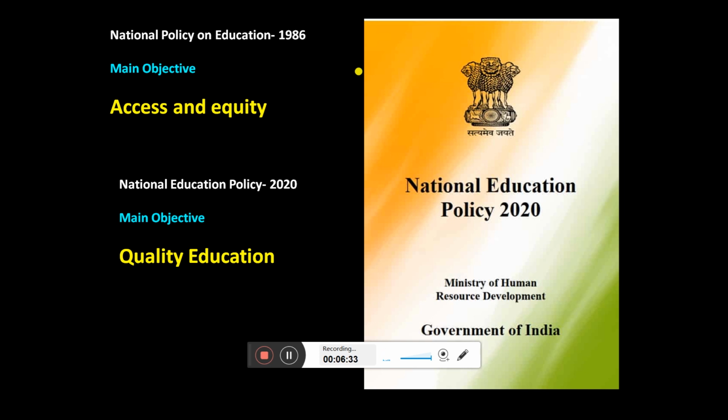So it has become our duty and our responsibility that we invest our maximum time in doing research, and then our teaching should be in such a way that we can generate more and more interest in research. So we have to change the way we teach. Okay, we have to change the way we conduct the practical. We have to add the research component in each and every practical we teach in college.